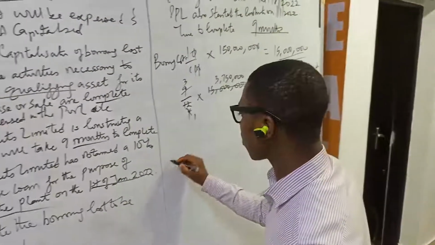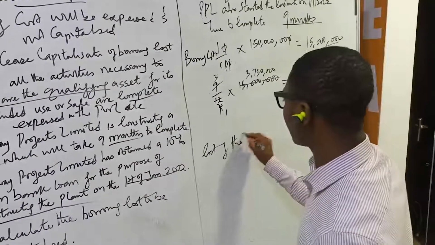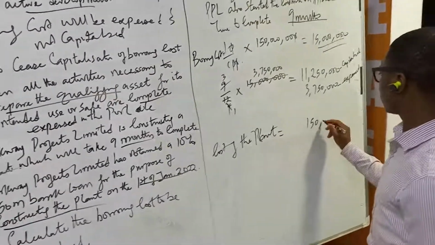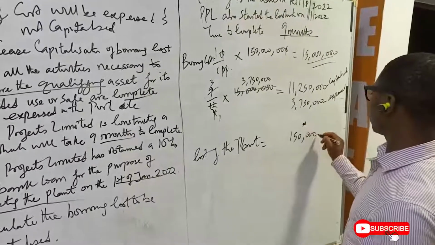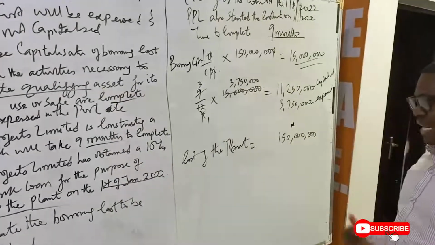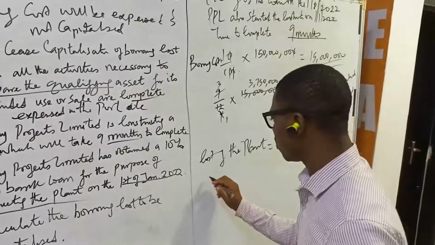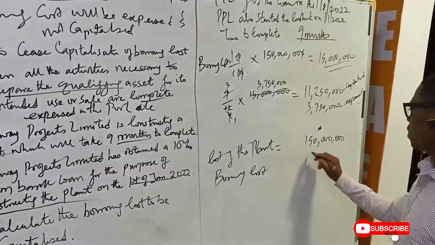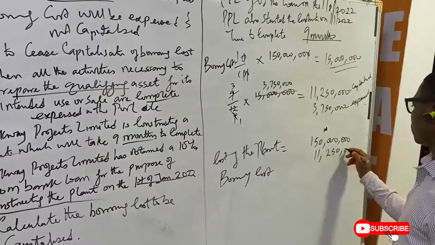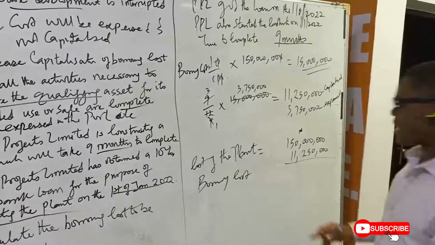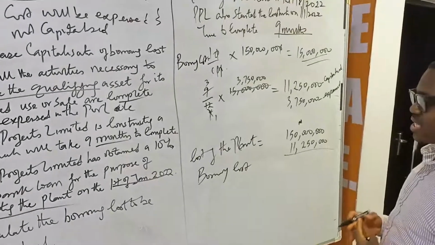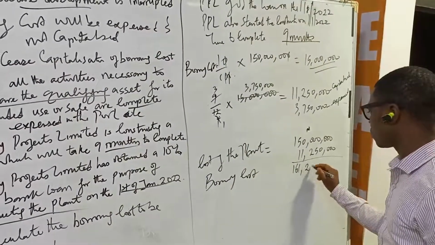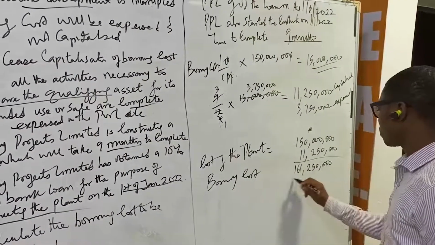Now the cost of the plant is 150 million. Because we are capitalizing the borrowing cost of 11.250 million, the borrowing cost is 11,250,000. That means that the cost to recognize in the statement of financial position of Park Equity Limited is 161,250,000.